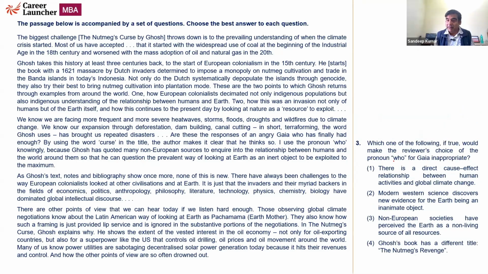Which one of the following, if true, would make the reviewer's choice of the pronoun who for Gaia inappropriate? Now, when we get this kind of a question, we need to pick up where the word who has been used in the passage. Okay, now let's look at this one. I use the pronoun who knowingly because Ghosh has quoted many non-European sources to inquire into the relationship between humans and the world around them, so that he can question the prevalent way of looking at Earth as an inert object.